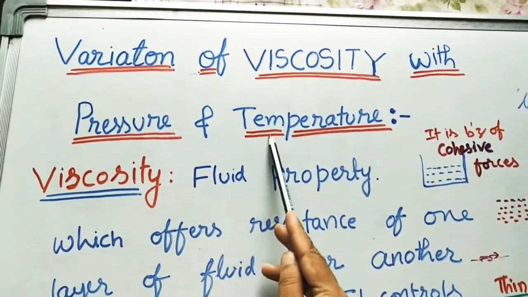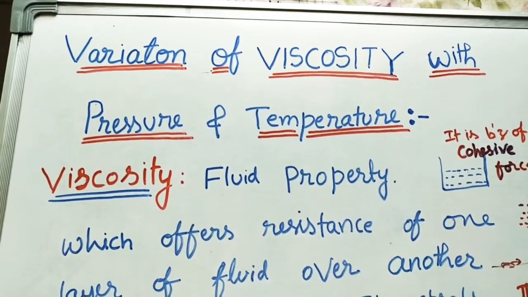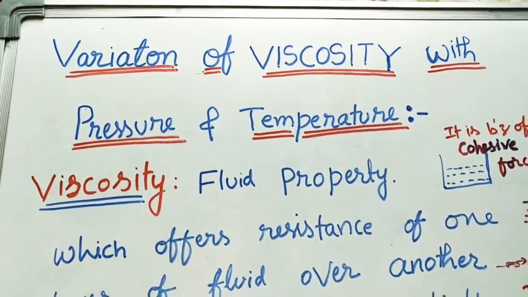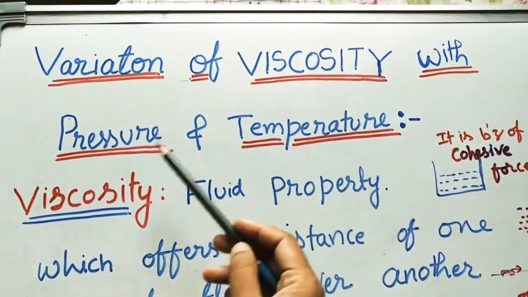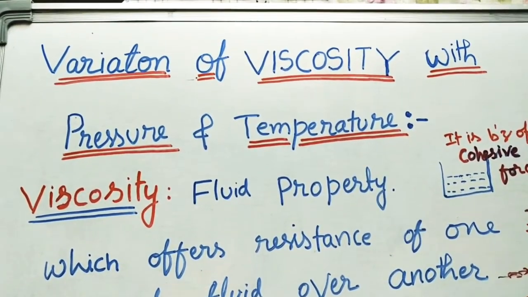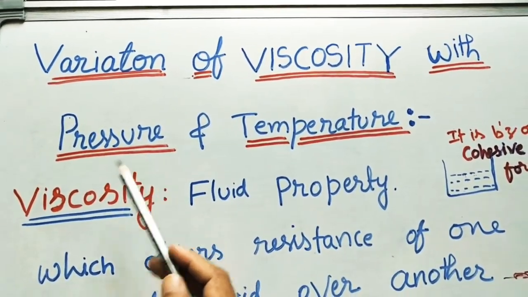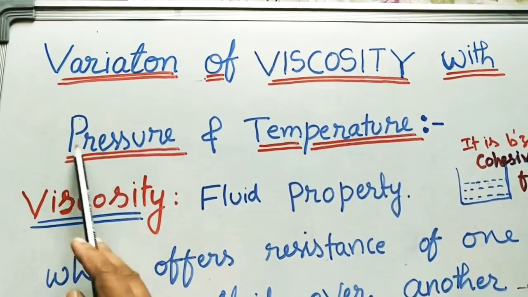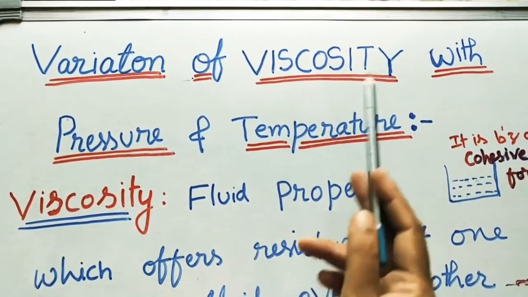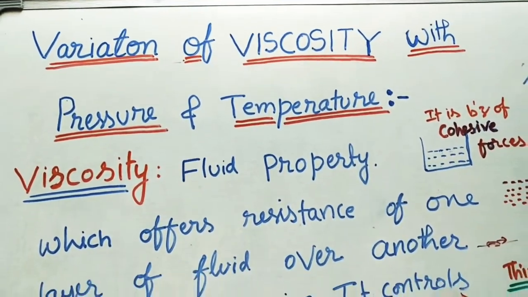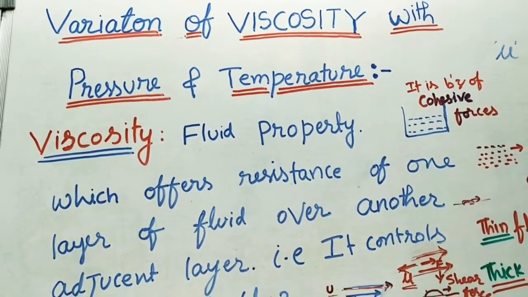Just now we have discussed the effect of temperature on viscosity. Take the next one, pressure. How is the viscosity changing with pressure? The viscosity is not dependent on the pressure. So with the increase or decrease in pressure, there will be no effect on the viscosity. Viscosity is constant at all pressure values.